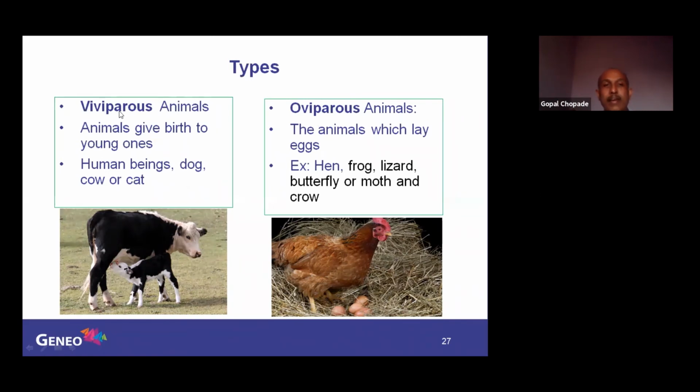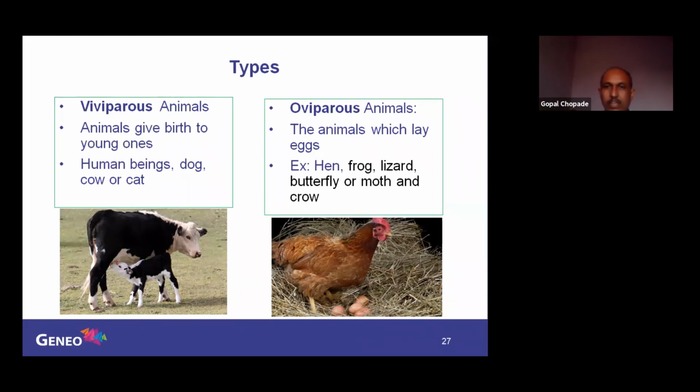Now, viviparous animals. What are viviparous animals? Animals which give birth to young ones directly. All mammals except one or two: human beings, dog, cow, cat, even whale. Then what are oviparous animals? The animals which lay eggs, whether fertilized or unfertilized.